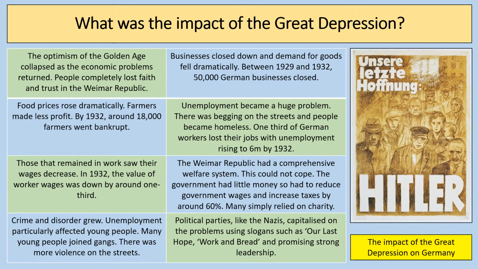Within this time period, crime and disorder grew. The streets became increasingly lawless. Unemployment particularly affected young people. Many of those young people joined gangs. There's more violence on the streets. And ultimately, the Great Depression had a huge political impact in that political parties, such as the Nazis, capitalized on these problems, offering solutions such as the brown shirts, the SA, being able to restore order on the streets, slogans such as "Our Last Hope" and "Work and Bread."